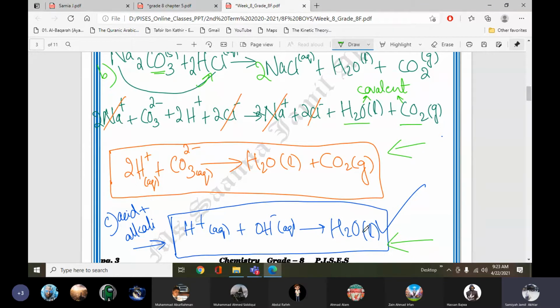So this will be the final equation. You will do all of the steps by yourself: split them into ions and then cancel the spectator ions. That's how you write the ionic equation. Clear? I'll take it as yes because you're silent.